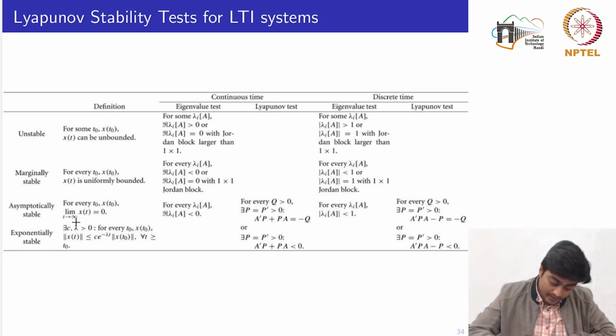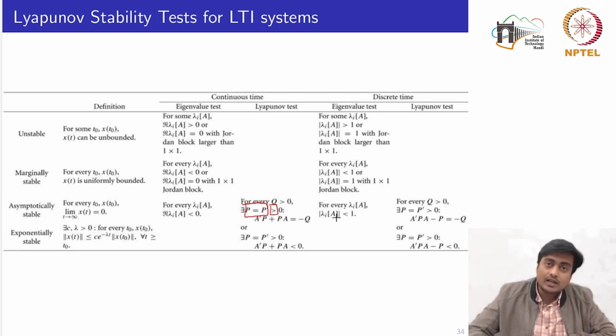The asymptotic stability defines that the signal itself should approach 0 whenever t tends to infinity. And for the eigenvalue test, the real part of the eigenvalue of the matrix A should be strictly less than 0. If we see the Lyapunov test, for the given Q, which is a positive definite symmetric matrix, there exists a matrix P which is symmetric. The symmetric condition is given by this one, and the positive condition is given by this one. So there exists a matrix P which is symmetric and positive definite such that it satisfies this equation, the Lyapunov equation.